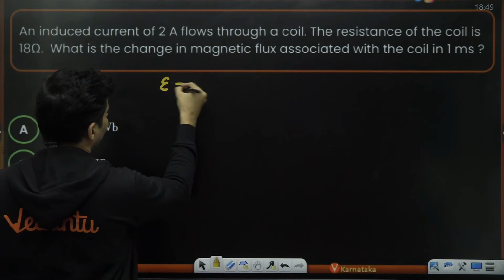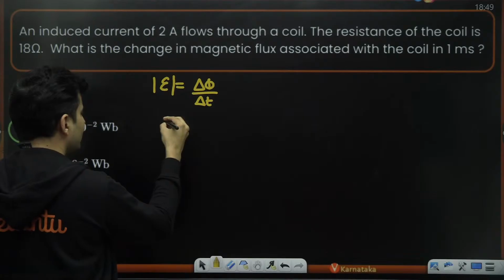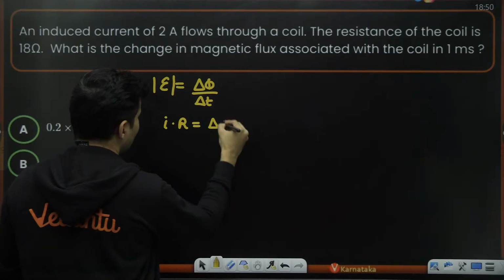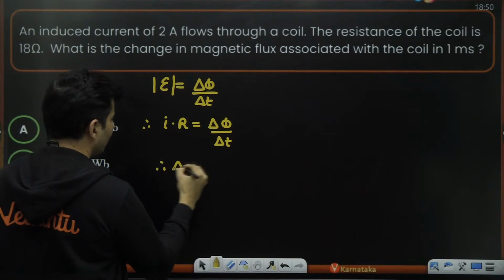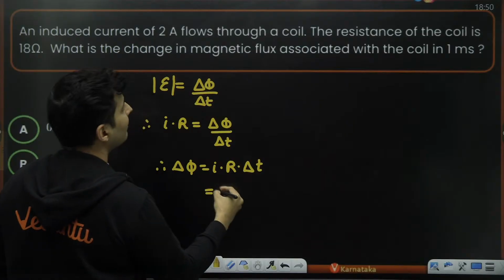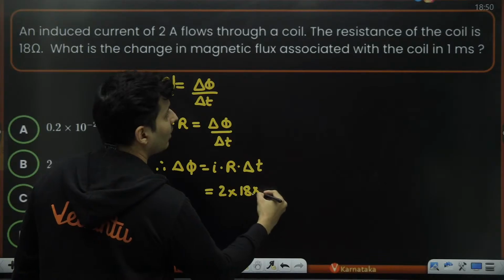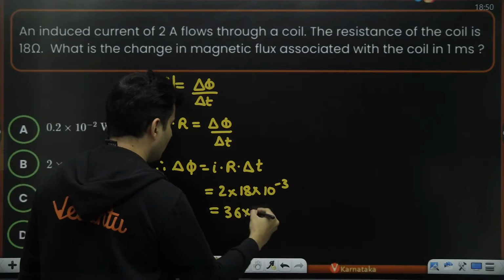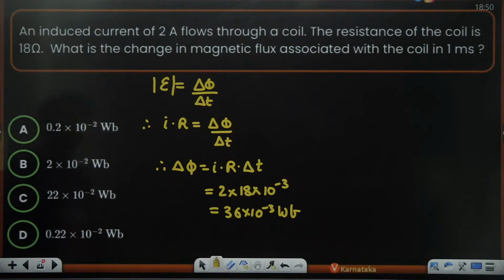We know that the EMF magnitude-wise is the change of flux upon the time taken, and this EMF, V is IR, so it is current multiplied by resistance, so that is delta phi by delta T. This is using Ohm's law, so therefore delta phi will be I into R into delta T. So the current we already know, 2, resistance 18, time 1 millisecond, that is 10 to the power minus 3. 18 times 2 is 36, so 36 into 10 to the power minus 3 Weber. Yep, so 36. Okay, change in the magnetic flux.